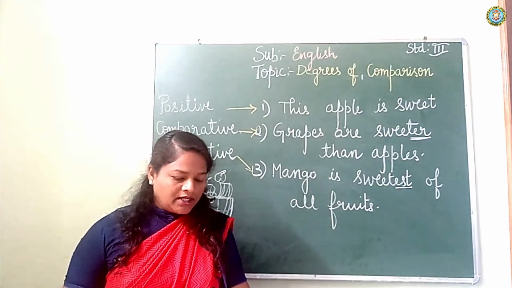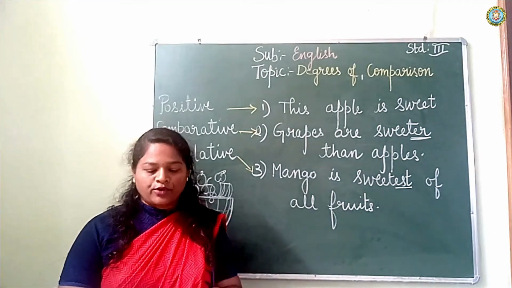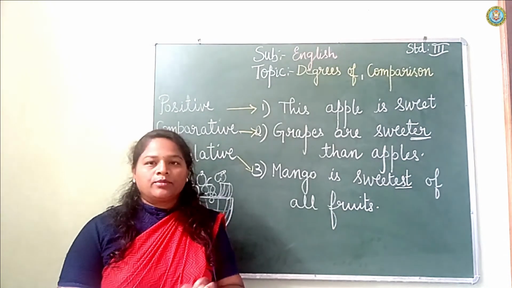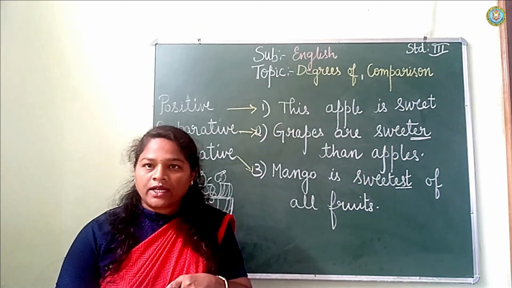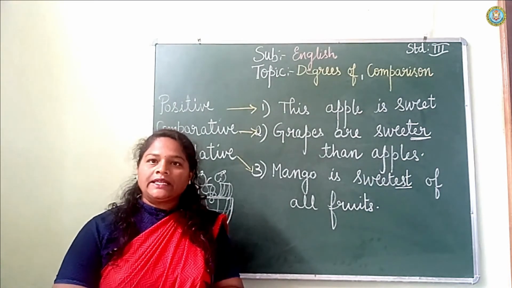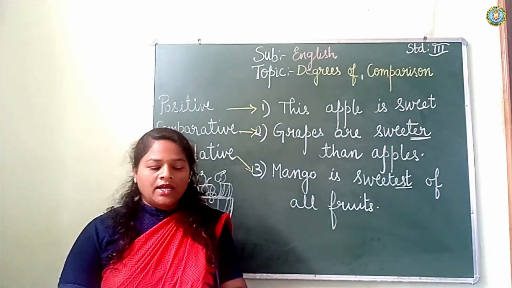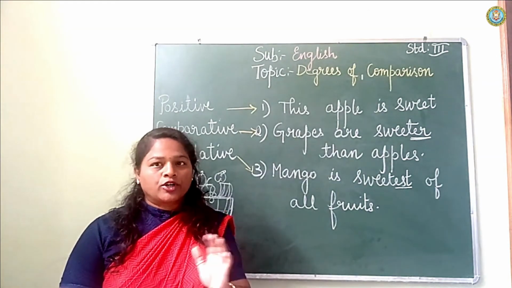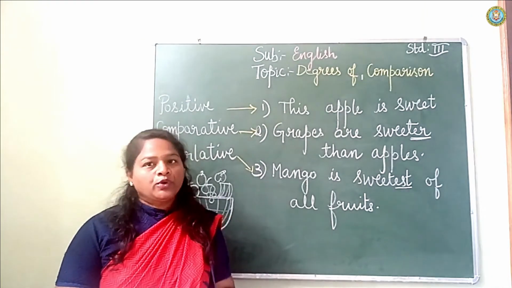Thank you. And here on page number 10, there is a small exercise for you. I will do two things, and we will be doing the rest. Complete the table. Positive degree they have given. Old. Already I said when you are comparing with another, you will be adding -er, and for superlative degree you are going to add -est. So old, older and oldest for the first example. And the second one, long, longer and longest. Short, shorter and shortest. Next they have given young and close. You have to do it.